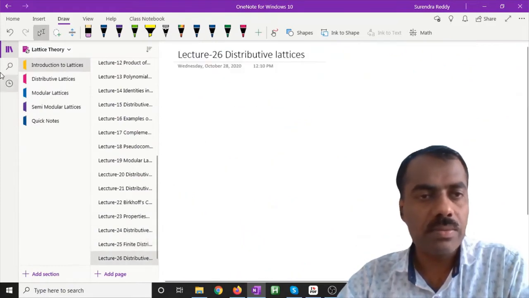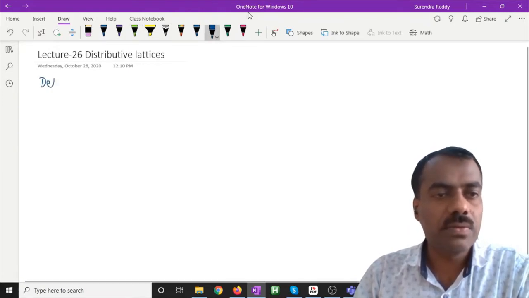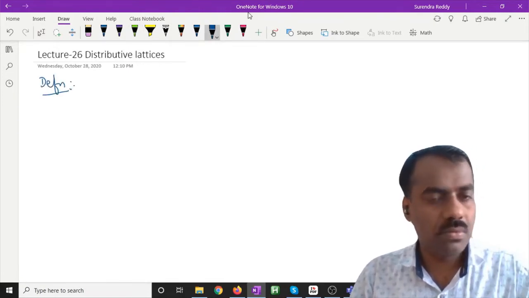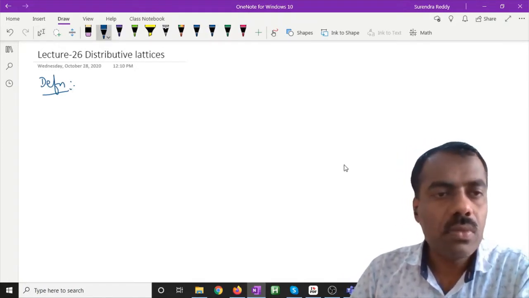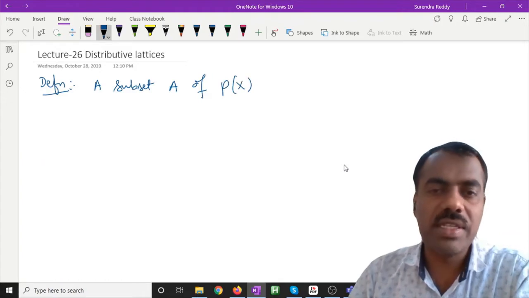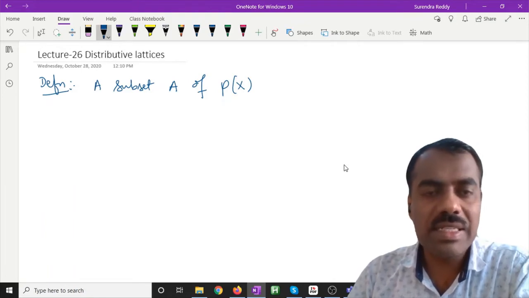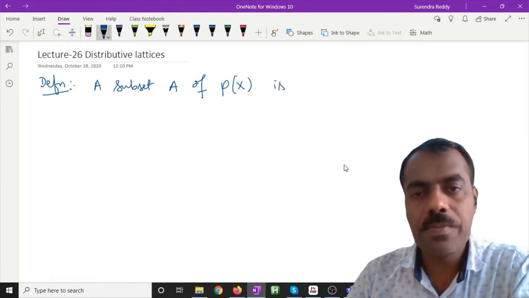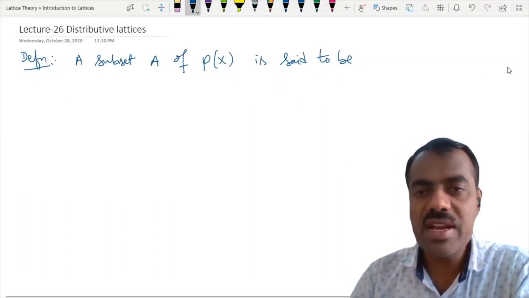So let's go here. We'll start with the definition. You take a subset A of P of X, which is the power set. So that means you take X, then you collect the power set, and you take any subset of that. It means it is again a collection of sets. It is said to be a ring of sets.